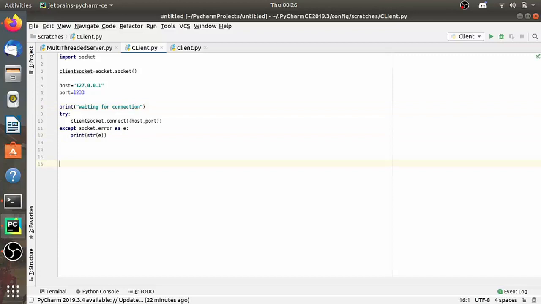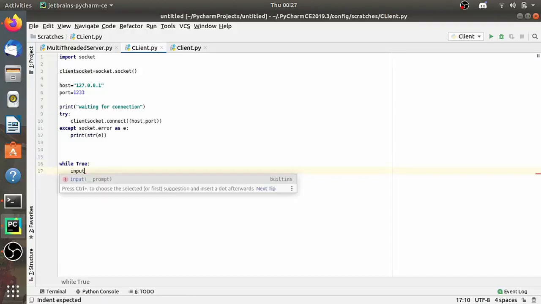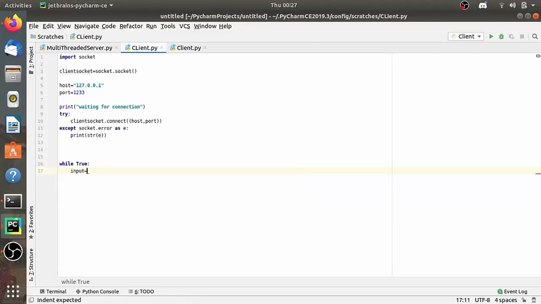Now what we want is to make sure that the client keeps running as long as the server is running, right? So for that we need to use an infinite while loop. So let's say while True, and also let's provide an input option to the client so that it can send data back to the server. Along with this we also use the receive function to receive the data from the server side.